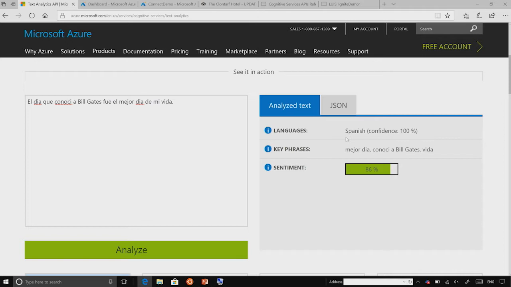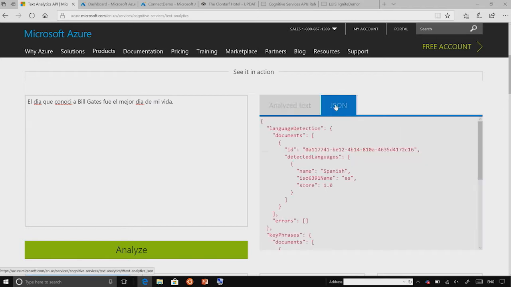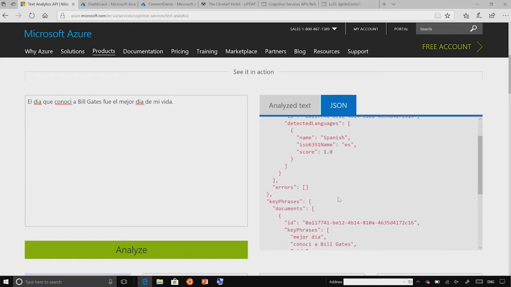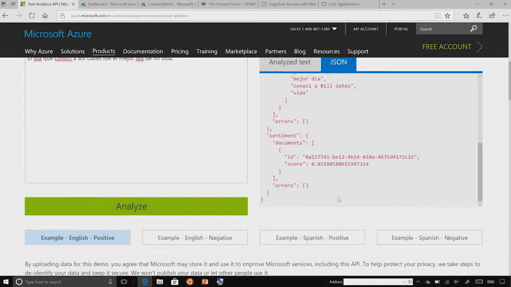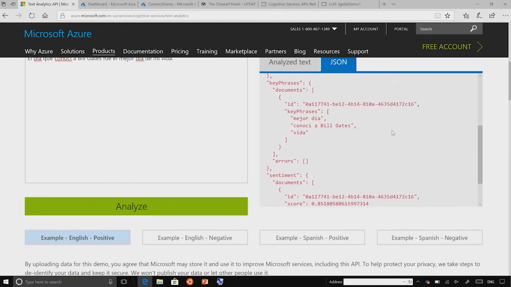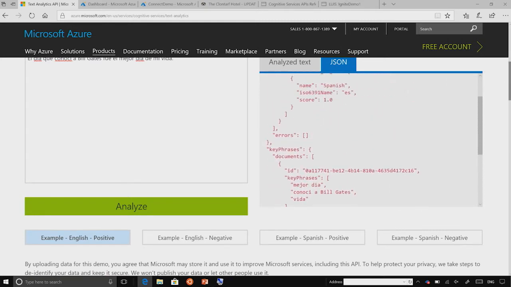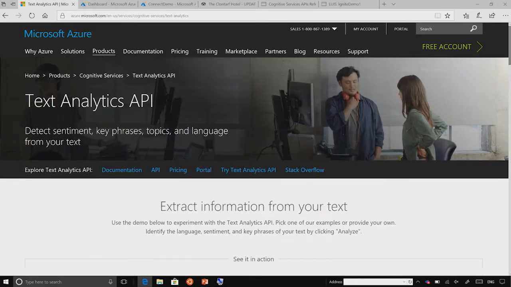It identified some of the key phrases: mejor día, conocí a Bill Gates, or vida. Like best day, for instance, is the top key phrase here. And the sentiment is 86%. That means that on a scale from 0 to 100, this is a very, very positive thing. It returns it as JSON, and I actually can see the format of the JSON. We'll look at that in a little bit more detail in a second.